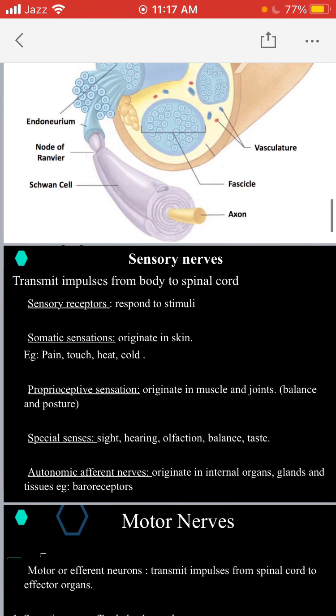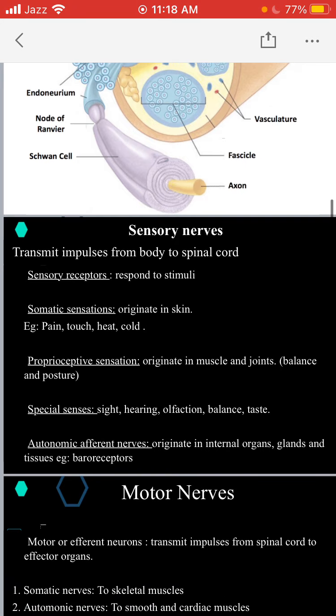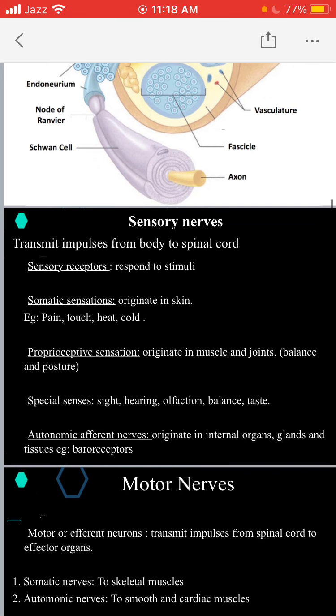Now, division of nerves. We have three types of nerves in our body: sensory nerves, motor nerves, and mixed nerves. Sensory nerves, as the name indicates, carry sensations. So they carry sensation and transmit impulses from the body to the spinal cord.